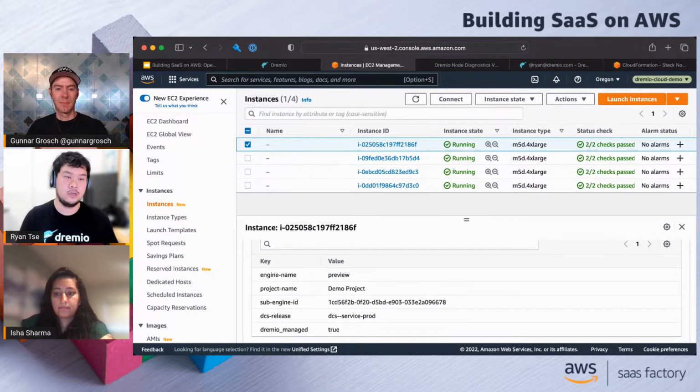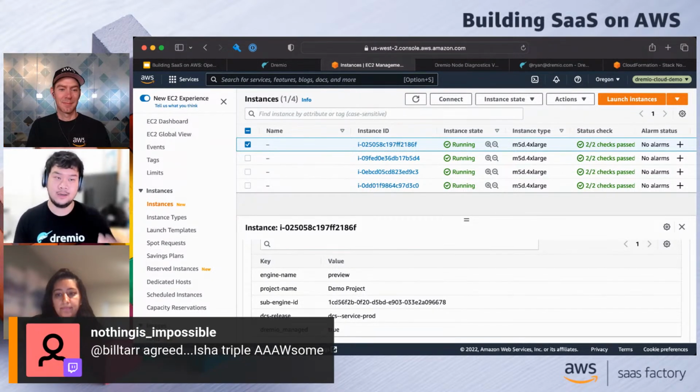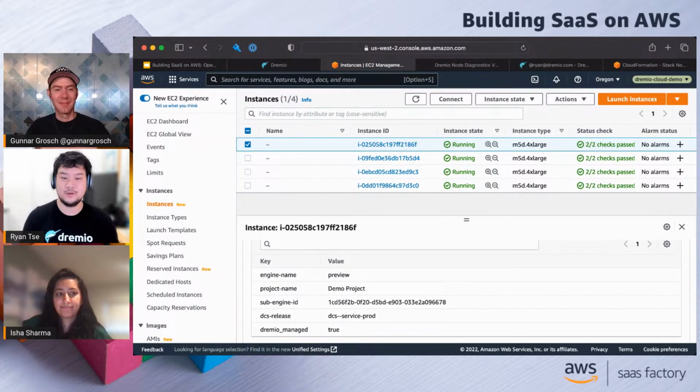We actually use permissioning around this Dremio managed tag so that users feel comfortable with the idea that instances might be created or deleted by Dremio, but only those managed by this Dremio managed tag. So users don't have to worry that Dremio is going to shut down some instances that I'm running that aren't related to Dremio. That will never happen, and you can see that in our IAM policies that we deploy.